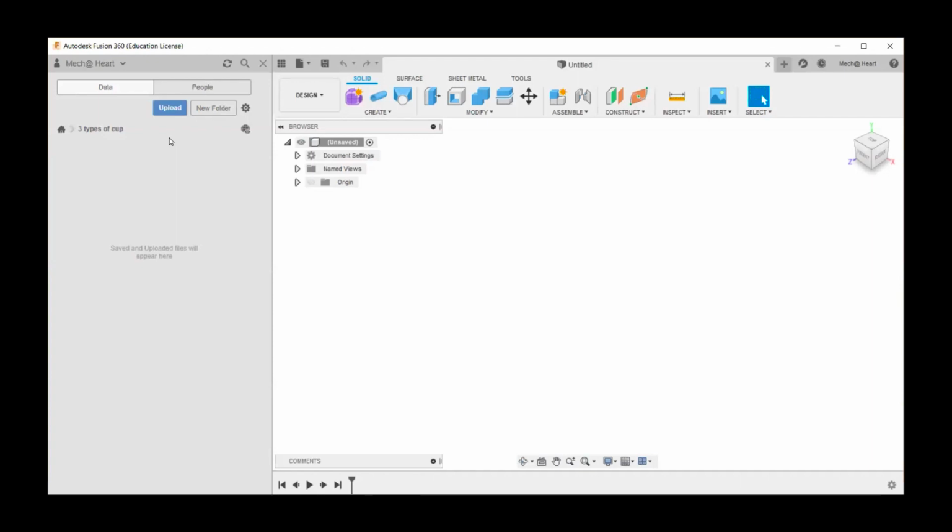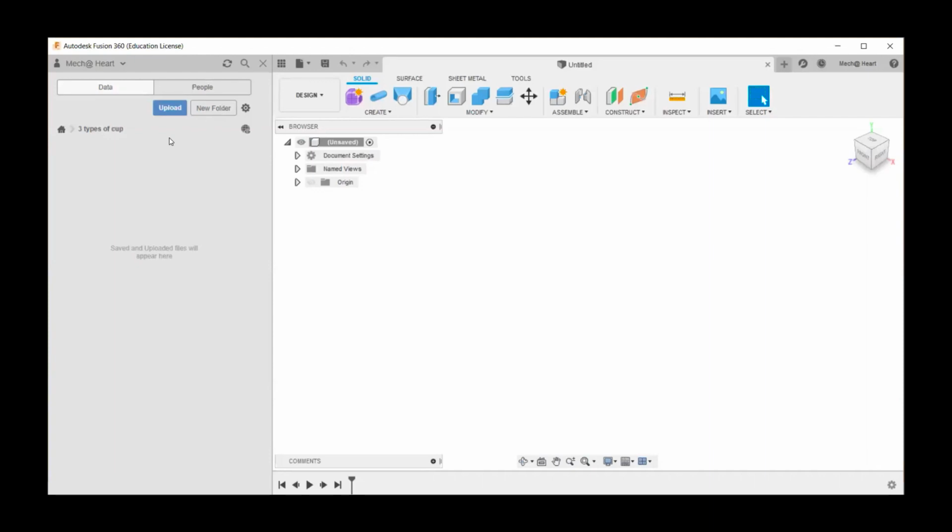Let us say you have made some model at your college. Then after going home, on your home laptop, when you access with the same Fusion login, you will have access to those files because they are saved in the cloud. So in whichever part of the world you are, you can access those files.